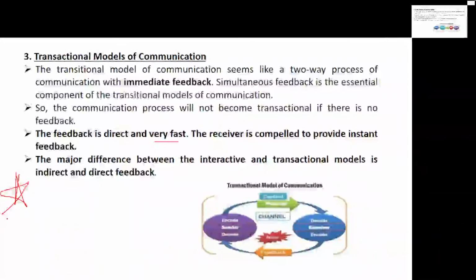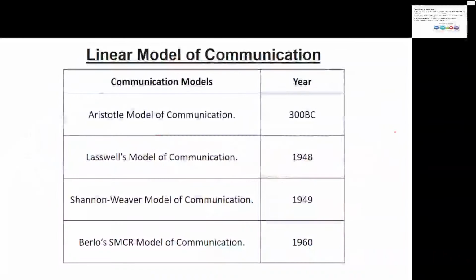Now let's start with our first model, that is the linear model. As I said, there are four types of models. Here also, in distinguish between, in code questions, or maybe in match the following, you can get this. Under the linear model, there are basically four models: Aristotle's model, Lasswell's model, the Shannon and Weaver model, and Berlo's SMCR model. One by one, let's see them. Interactive I'll take later. I'm not confusing you with everything together. Today I'm focusing only and only on the linear model.